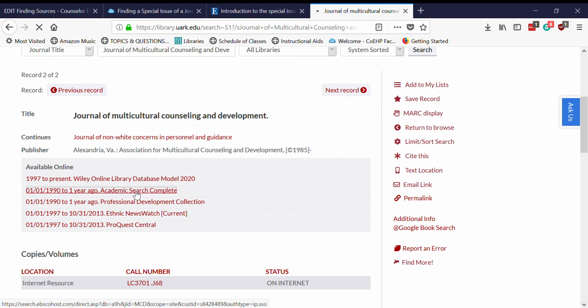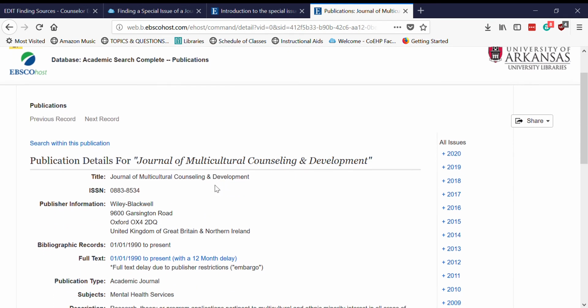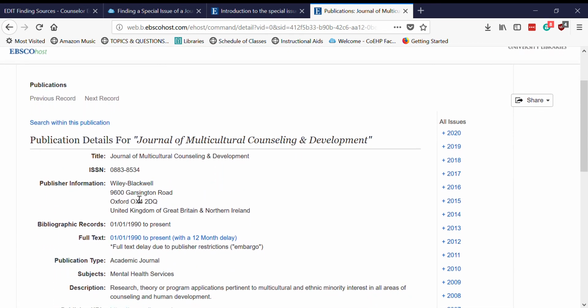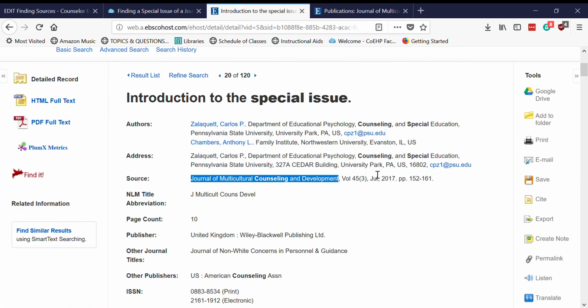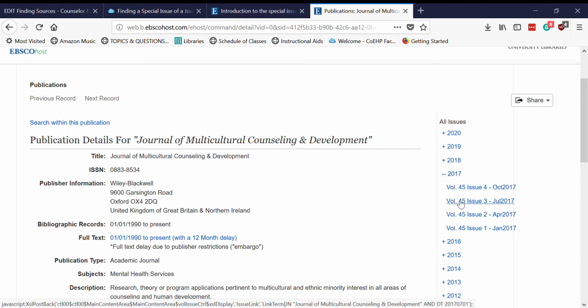I know that I like the Academic Search Complete user interface, so that's the one I'm going to choose. But no matter what you pick, you should see something fairly similar. And wherever you end up, you want to look for an option to browse through the journals by date. So we know we're looking for something published in 2017. If we forgot, we could go over and open that up. So 2017, volume 45, issue 3. So we're going to click the plus sign next to 2017, and then we can find volume 45, issue 3.